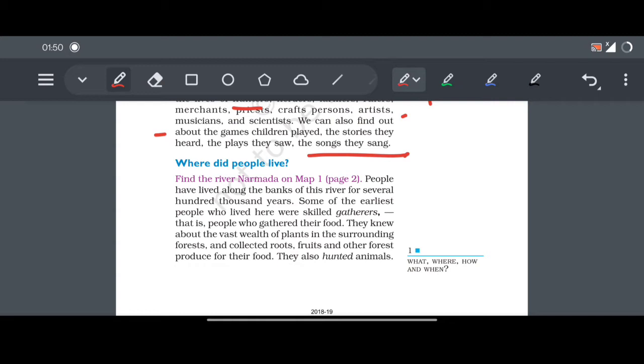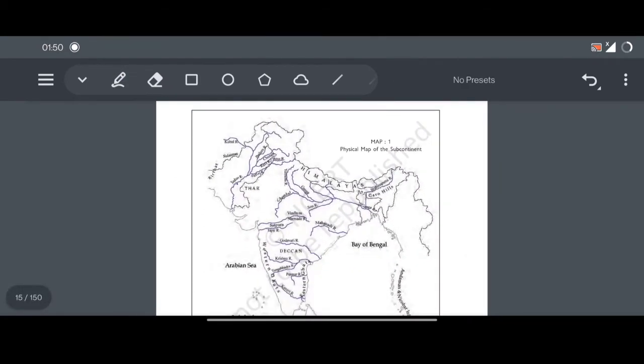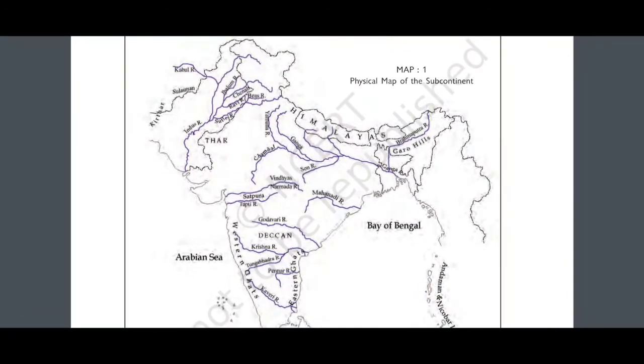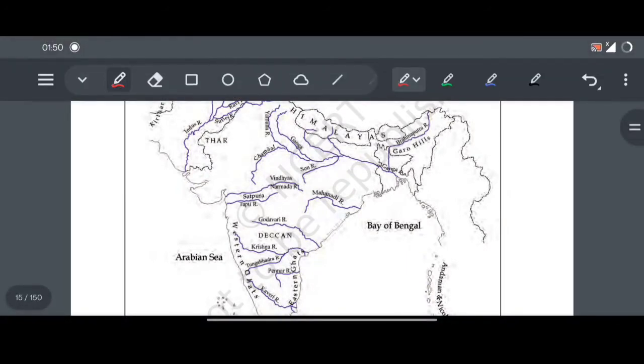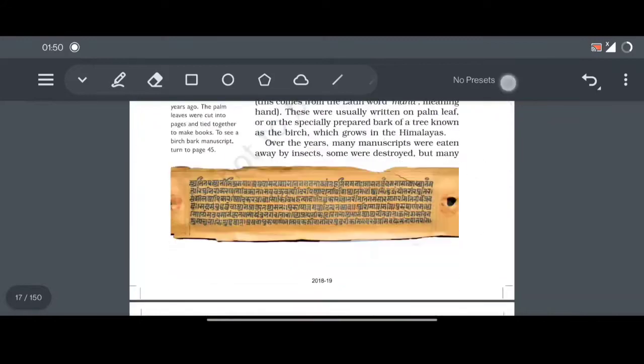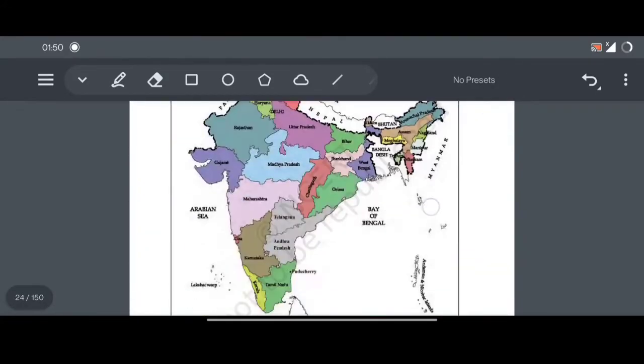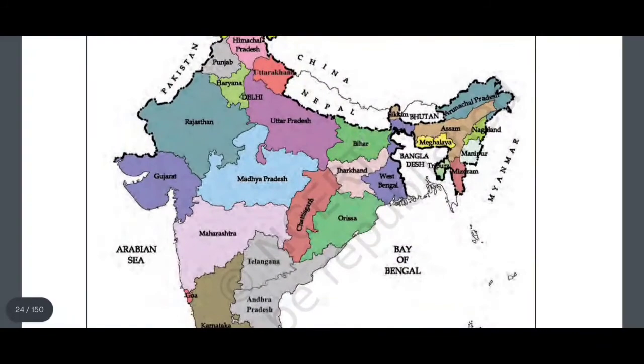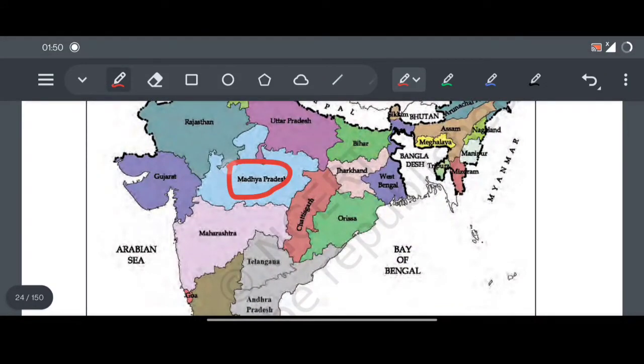And the second para talks about where people lived. So find the river Narmada on map 1. Let's find the river Narmada on map 1. So where is it? I'm going to zoom in on this. Let's see, where is river Narmada? You can easily see it here. River Narmada is in the middle of the Indian map. Here's another map I'm going to show you. In the middle, it basically lies in Madhya Pradesh.